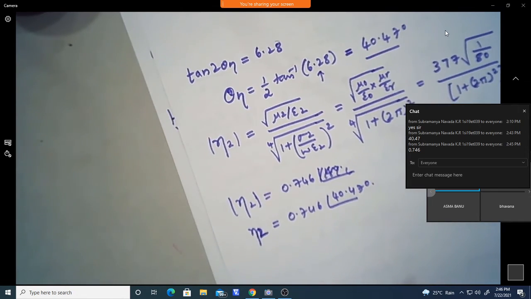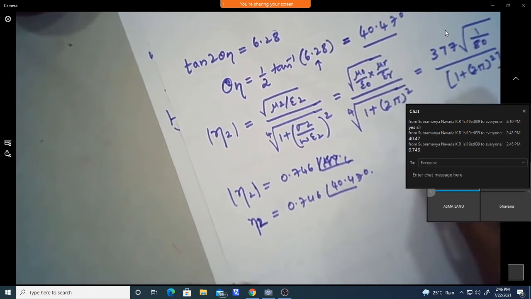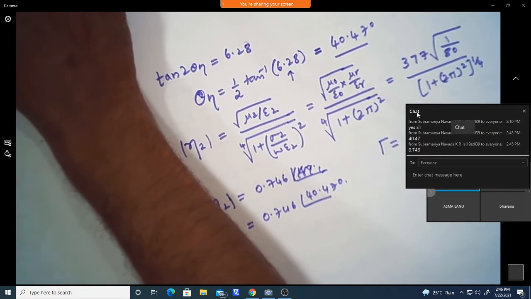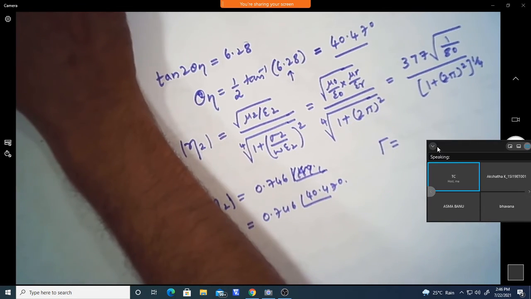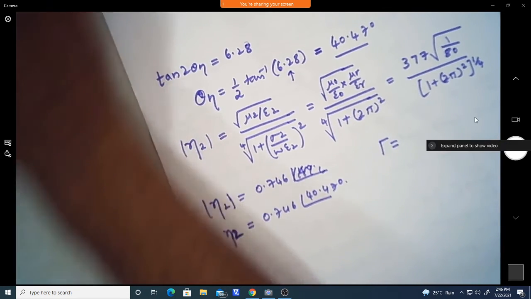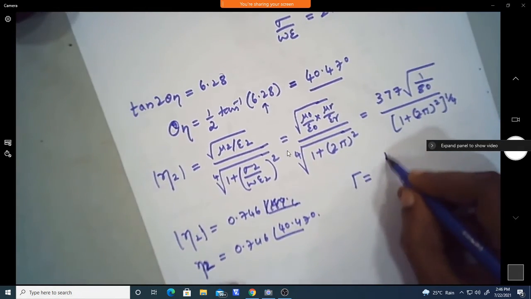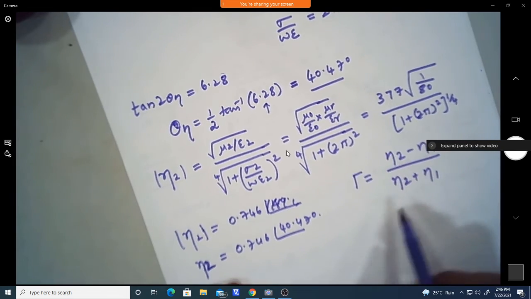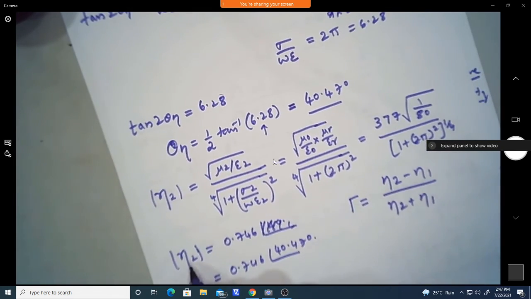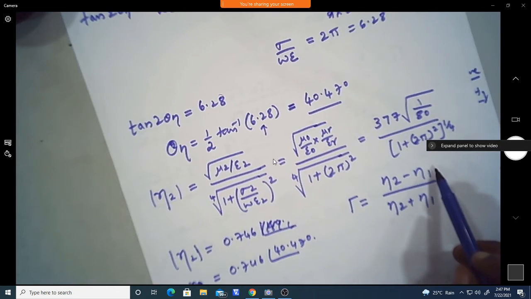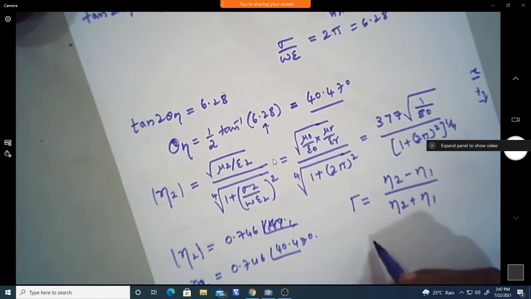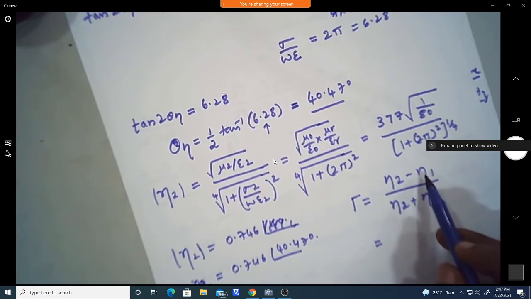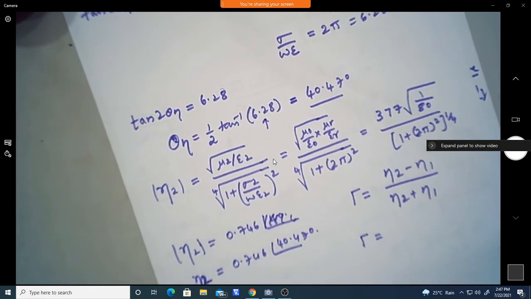Now once we find this, we can find gamma, that is the reflection coefficient. From the reflection coefficient, that is eta 2 minus eta 1 divided by eta 2 plus eta 1, you can find it by putting the value of eta 2, and eta 1 is nothing but air, that is free space, so you can put 377.